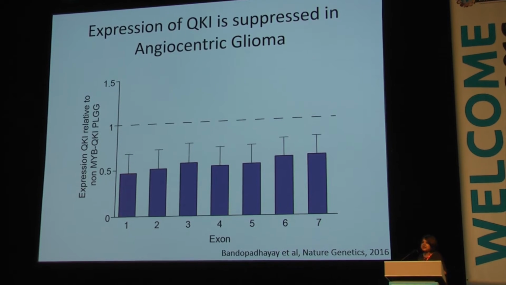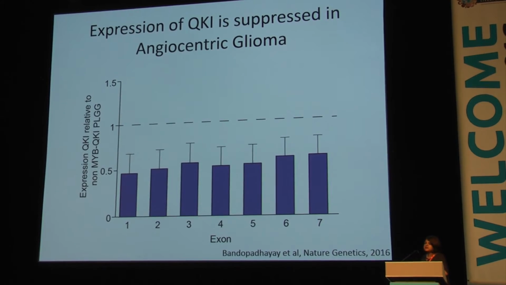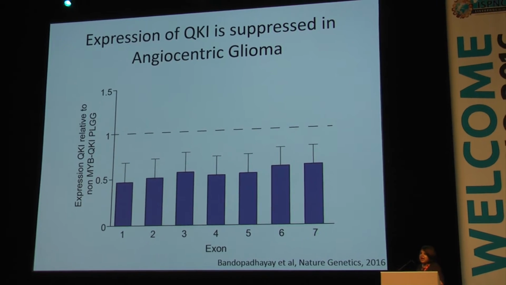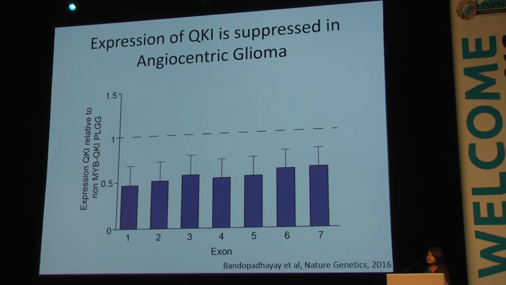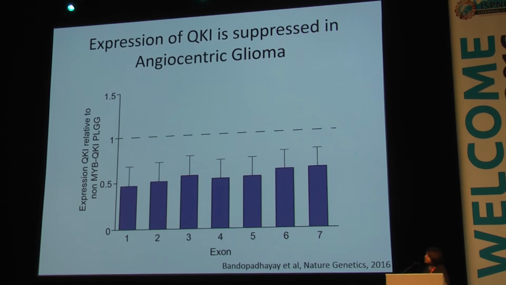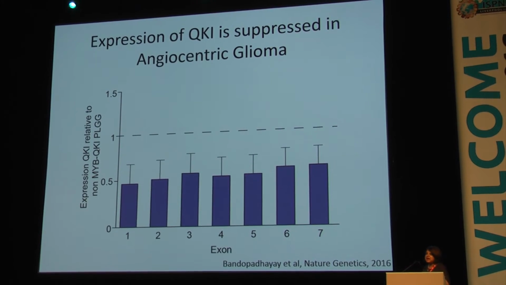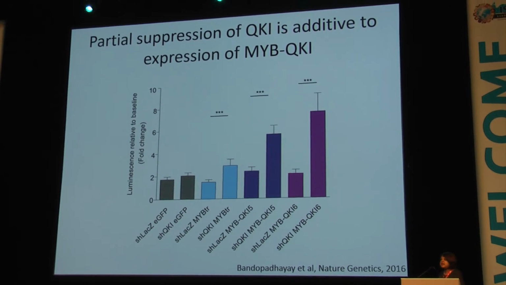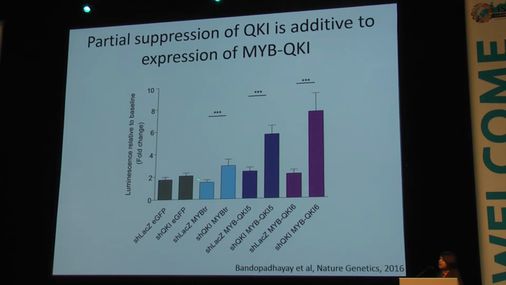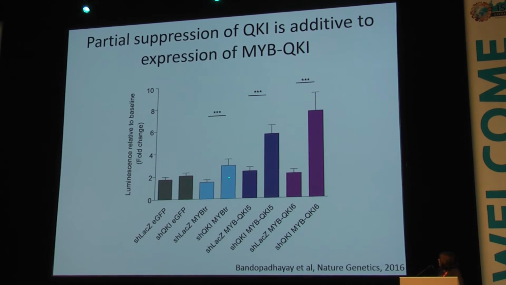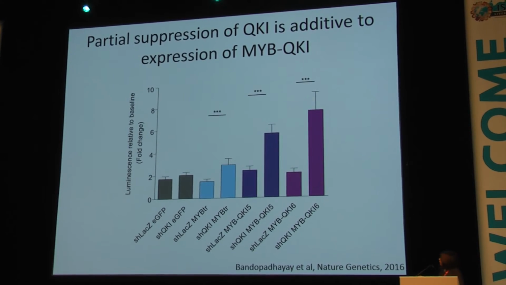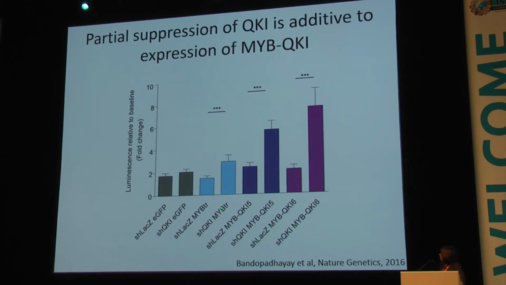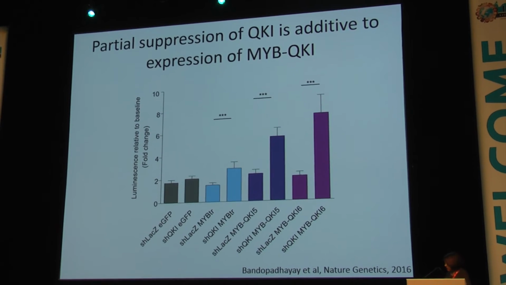Then finally, we were interested in the disruption that we observed, the hemizygous disruption of QKI. When we looked at exon-specific data of QKI, we observed a partial suppression of expression of quaking relative to BRAF-driven tumors, consistent with a hemizygous loss. And when we reproduced this in our neural stem cells, intentionally using shRNAs to partially suppress QKI, we observed a significant induction of proliferation in cells that also overexpress MYB-QKI compared to EGFP or truncated MYB controls.